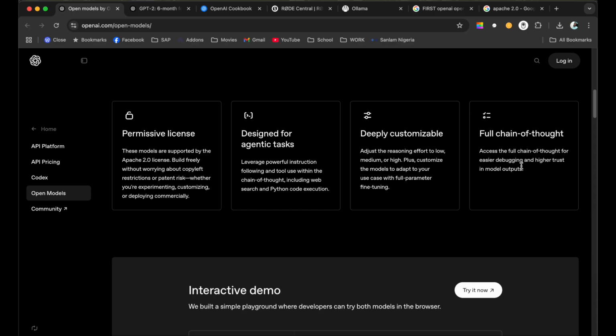Chain of thought came in, I think, with the O1 series from OpenAI, and based on what they've documented, they've taken some of the technologies in the O1 and O3 series and implemented this for these open source models they've just released.